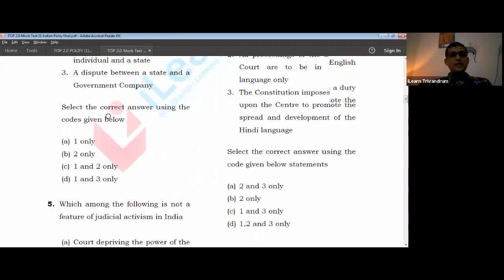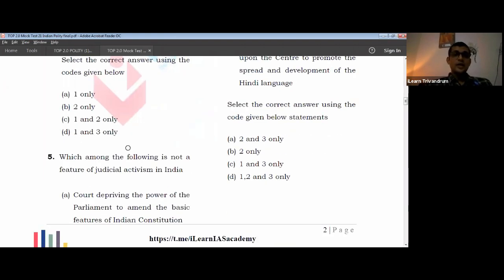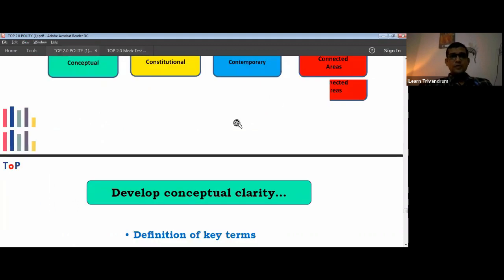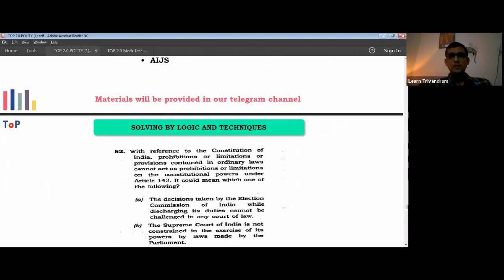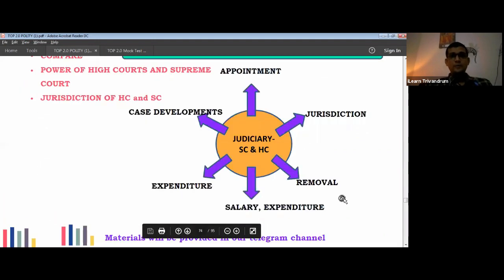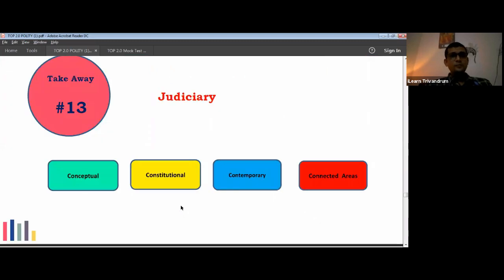Okay. Now the next one is regarding judiciary. Which among the following is not a feature of judicial activism? So two things to underline. One is not a feature. Second is judicial activism. I'll take you to the previous slide where we discussed judiciary, where we also already discussed how to approach judiciary. And I told you that in judiciary, we should develop the approach in the conceptual, constitutional, contemporary, and connected areas.